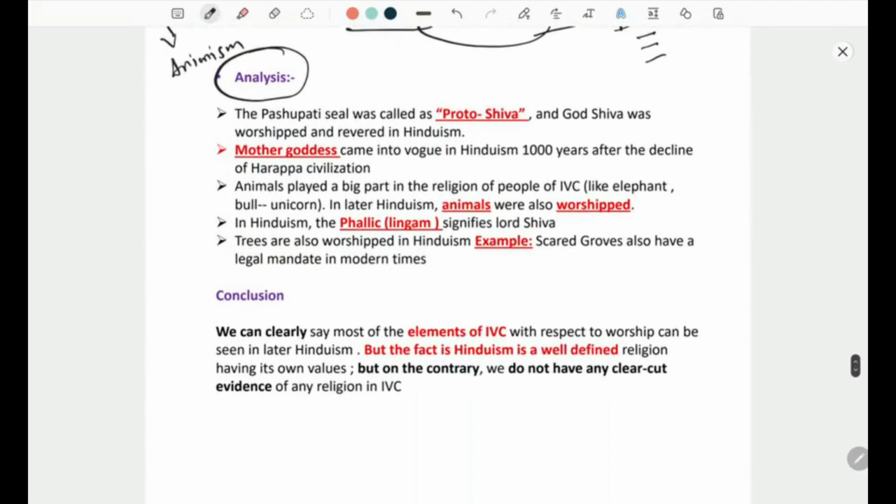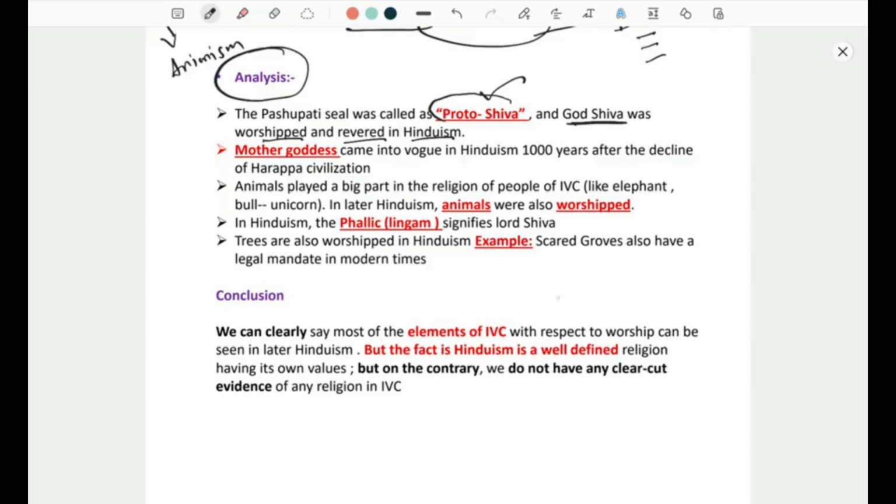The Pashupati seal was called Proto-Shiva, and God Shiva was worshipped and revered in later Hinduism. We all know God Shiva is very much revered in Hinduism. So the Proto-Shiva, obviously that was not exactly Shiva, because there was no clear-cut definition of any kind of religion happening.